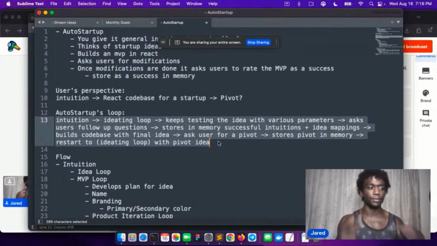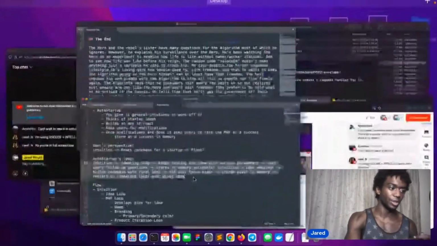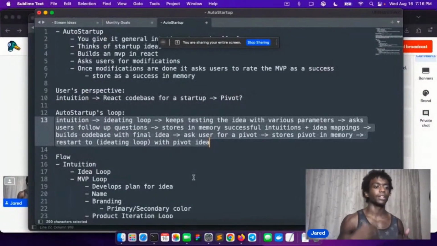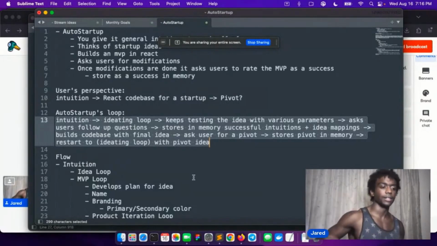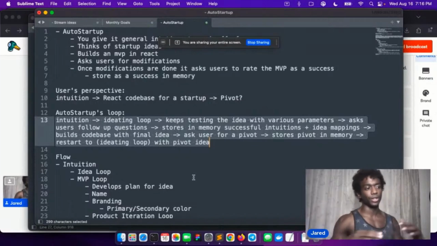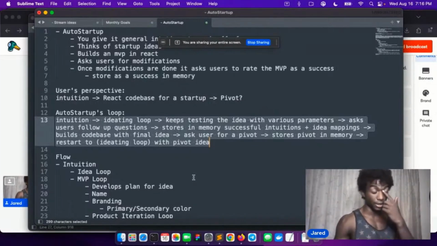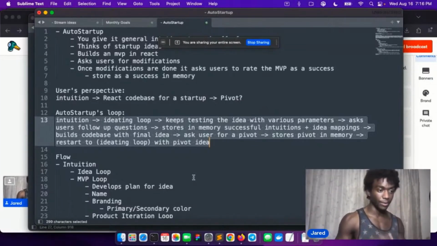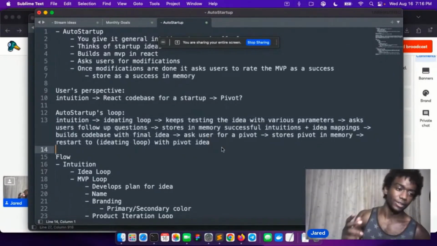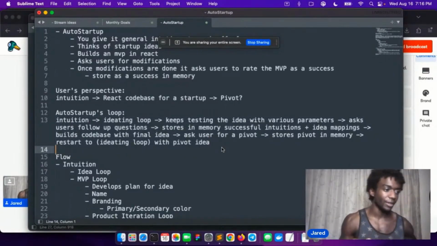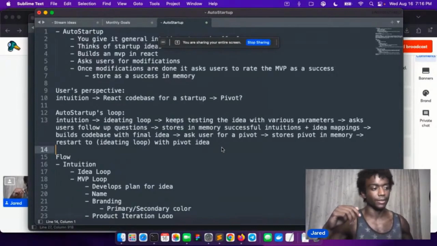But really, the AI is going to be testing the idea based on the intuition so much that eventually it's going to be confident. We have to figure out how to get confidence in an idea, and then it's just going to build it. And so we're going to use the 10x React engineer thing that we made yesterday to build it. So after that, we're going to pivot.